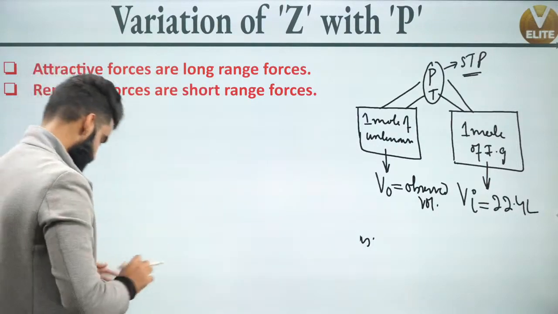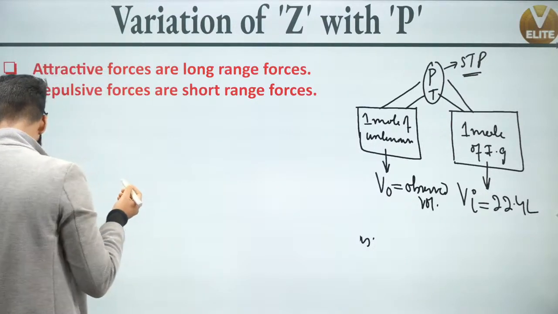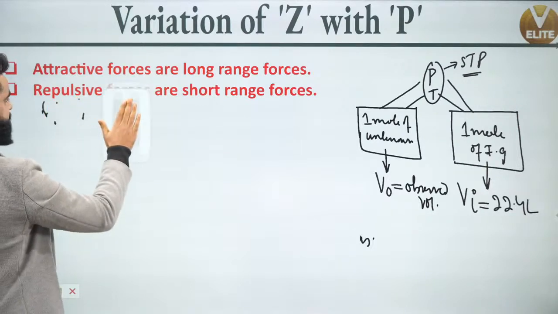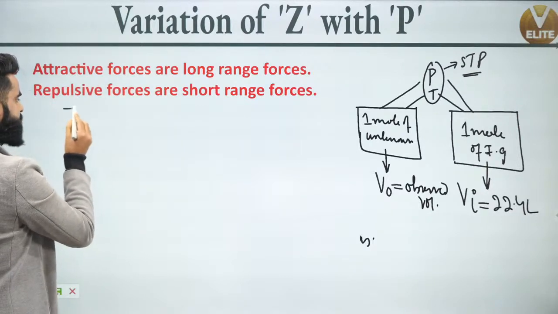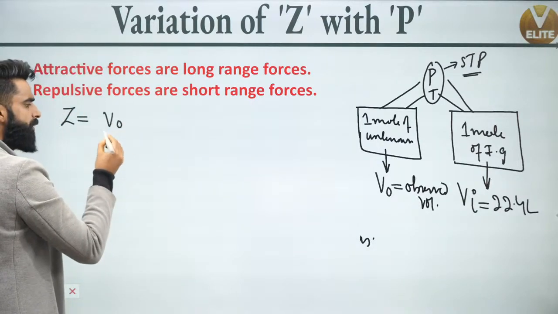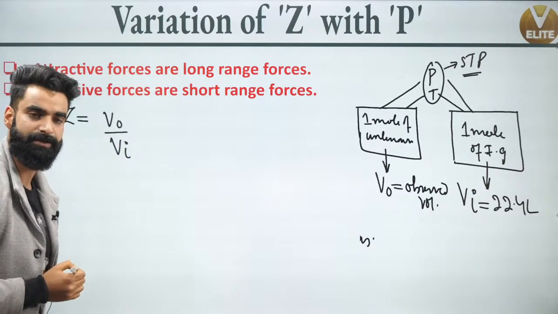See guys, the value of Z, that is compressibility factor. Just give me a second. The value of Z over here for this unknown gas is equal to V naught divided by V i. Correct? This is the value of compressibility factor.